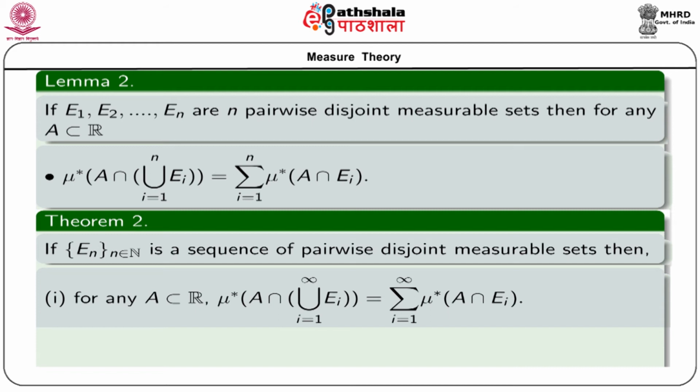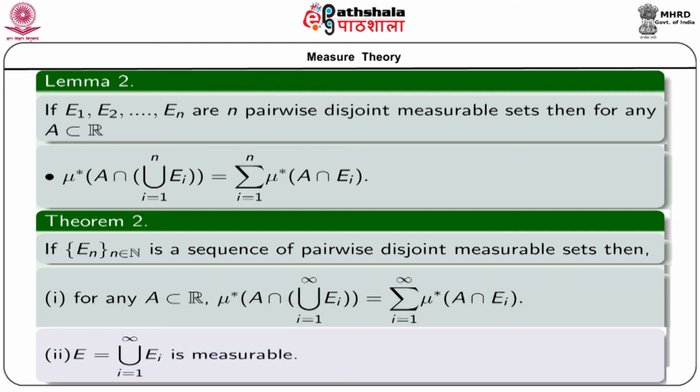That is, we can extend the above result which was defined for n sets into countably many sets. And at the same time, we can conclude that the union of the sets E i, that is E equal to union i equal to 1 to infinity E i, is measurable.